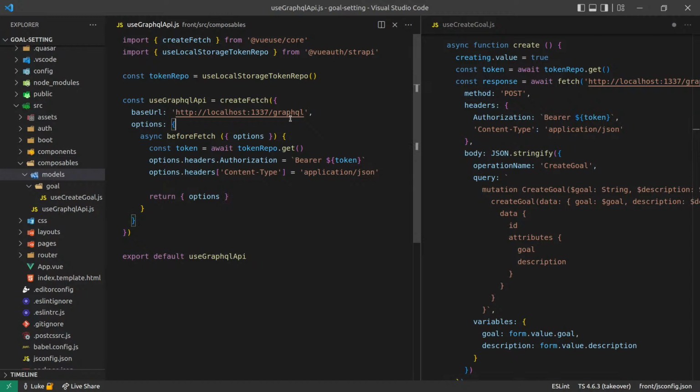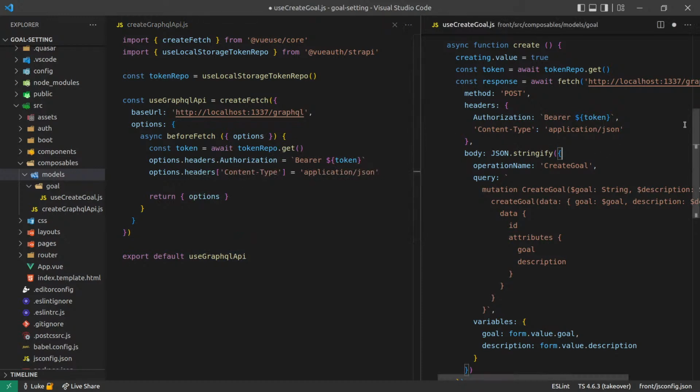Another thing we want to have is the query itself. But what I'll do is I'll wrap this use GraphQL API. In fact, let's rename that. Create GraphQL API, something like that. Just drink my coffee. And then we'll abstract this one step further. So basically, we're going to set the settings that we can at this point, and then the settings that we can't set at this level, we'll do at another point.